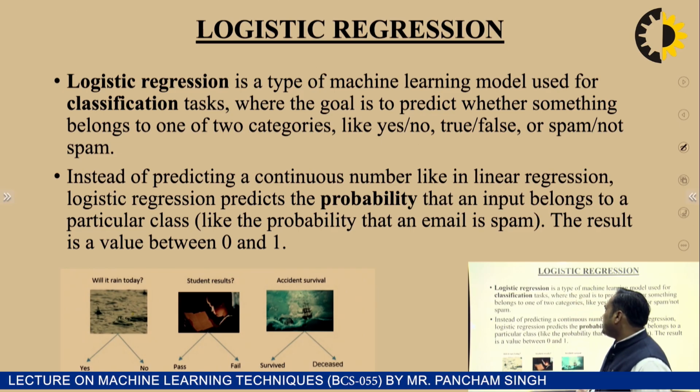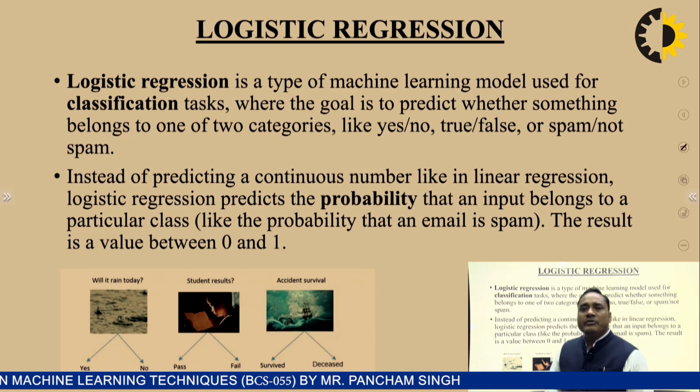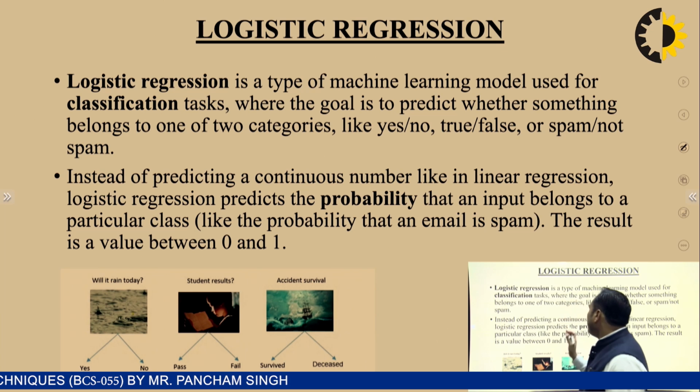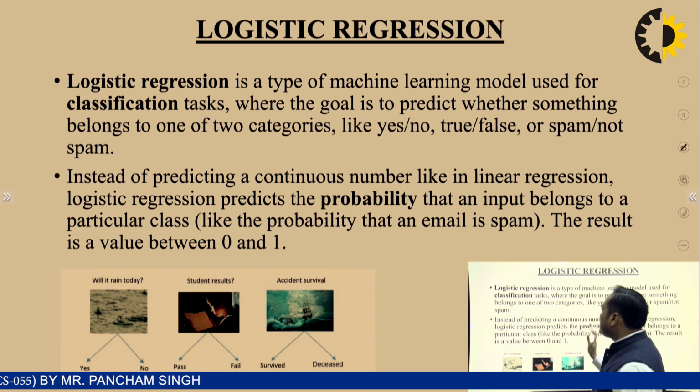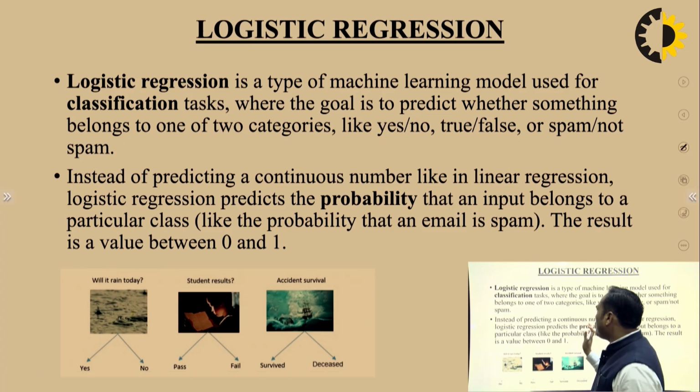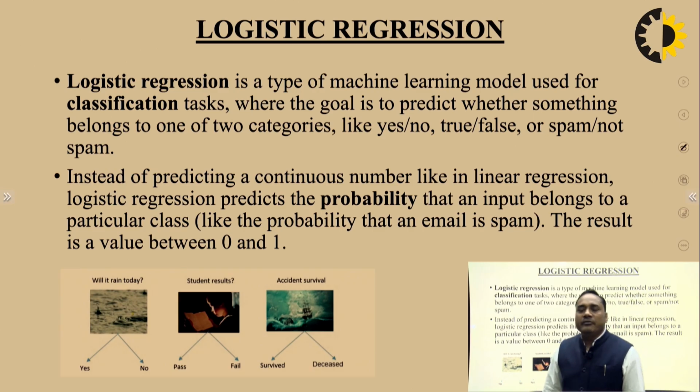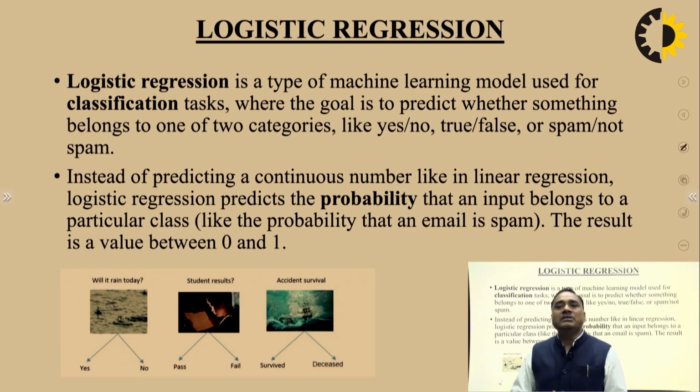Logistic regression works on classification. We classify the data and objects, where the goal is to predict whether something belongs to one of two categories, like yes, no, true, false, or spam or not spam. It depends upon the classification. In a simple way, we are going to find out either this is true or this is false, either this is a dog or this is a cat. On the basis of that we find the yes or no answer, meaning either true or false.